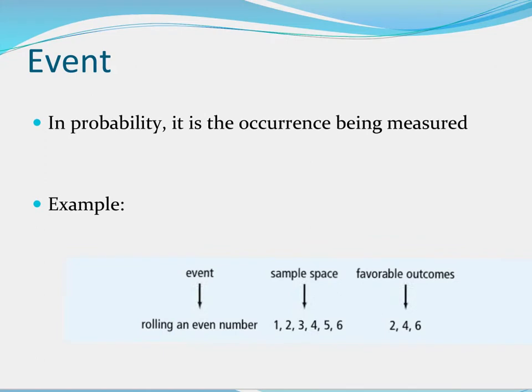An event is simply the occurrence being measured. So rolling an even number, that's what you want to have happen if you're rolling a number cube. And there's 1 through 6 available. And favorable is if you're asking for an even number. But again, event is just what it is that you're doing.